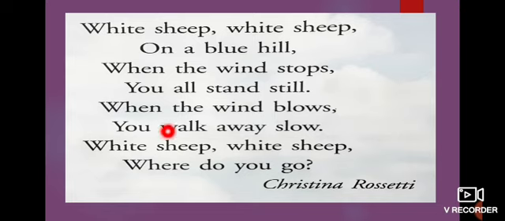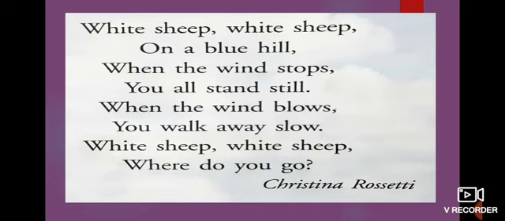And look at here. W-H-I-T-E white. S-H-E-E-P sheep. White sheep. W-H-E-R-E where, D-O do, Y-O-U you, G-O go. Where do you go? White sheep, where do you go?